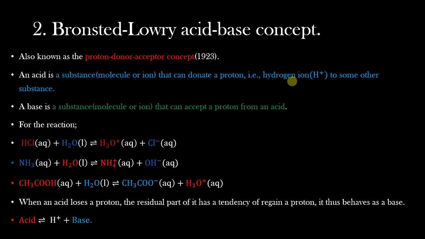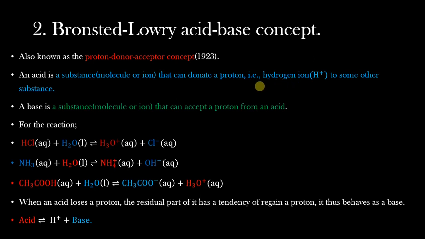Now, the advancement here is that the acid or a base can be a molecule or an ion. According to Arrhenius, it was only a molecule that was ionizing, but here we have an ion or a molecule, so that's quite an advancement. In simple terms, an acid is a proton donor, or you can say a protogenic substance. And a base is a proton acceptor, or a protophilic substance. And we have a few equations illustrating some reactions.